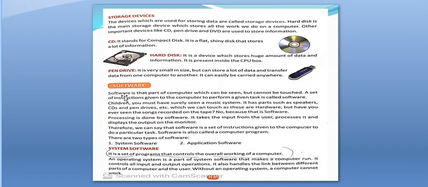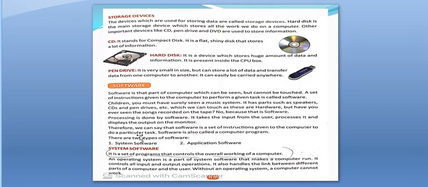Now, students, we will study what software is. Above, we had been studying hardware, and now we come to the second part, that is software. Software is that part of a computer which can be seen but cannot be touched. A set of instructions given to the computer to perform a given task is called software.